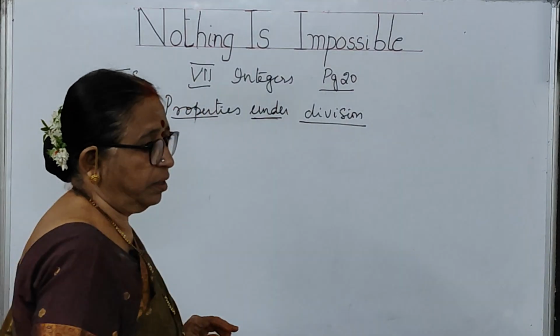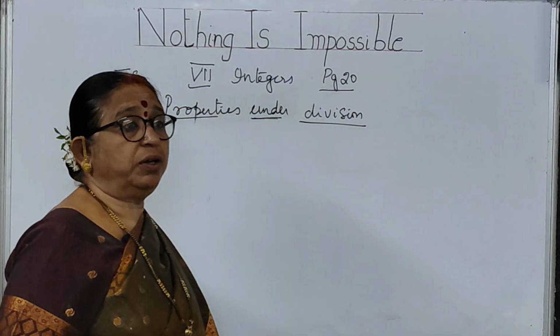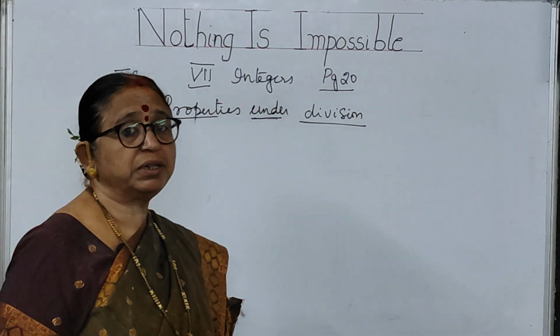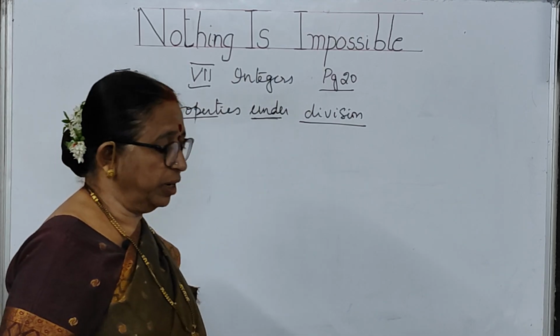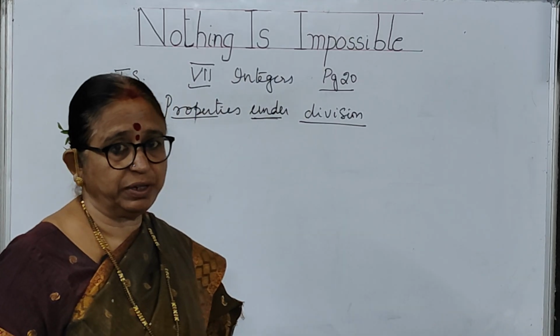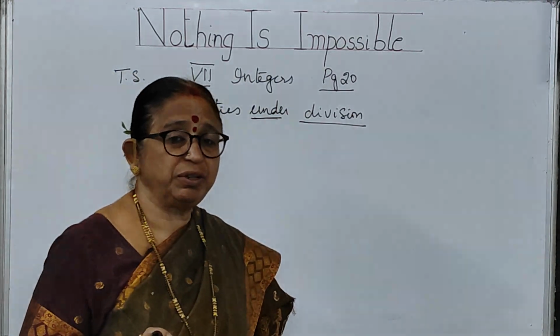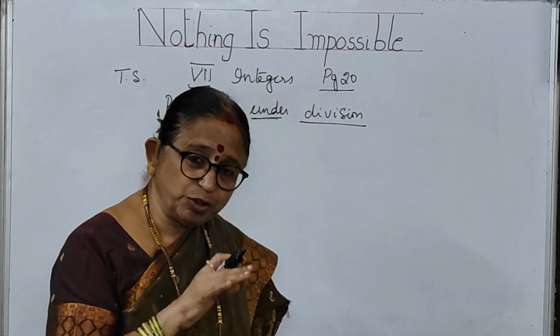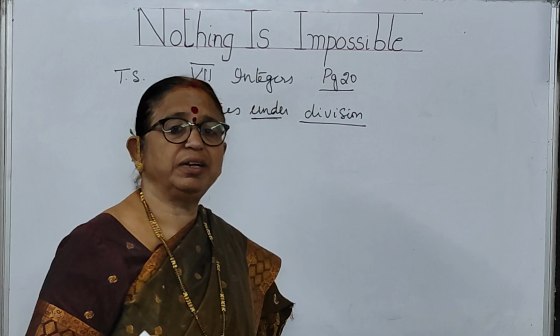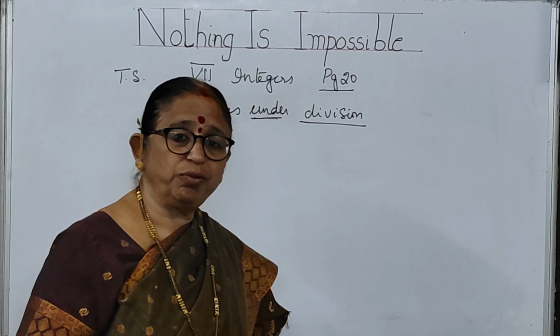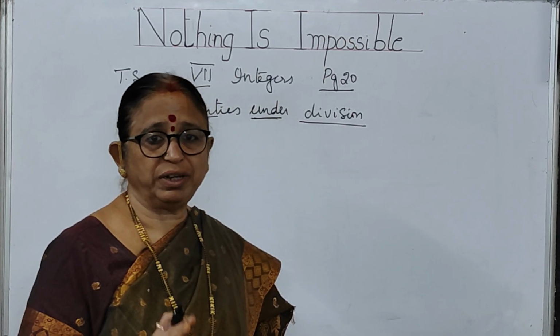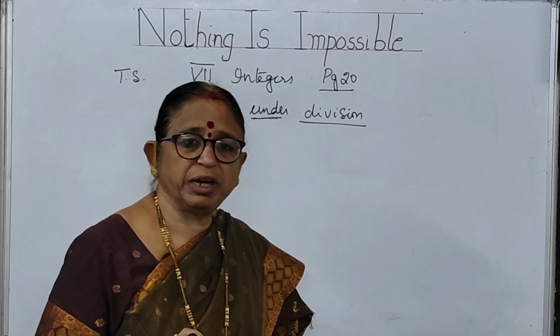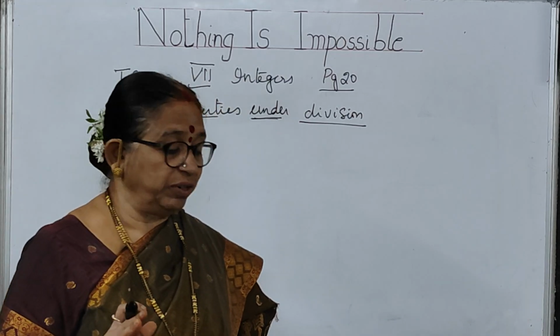I have taught you earlier about divisions of integers. When I was talking about divisions of integers, the property which you need to remember is whether the negative sign is there to the numerator or it is there to the denominator, the whole fraction gets a negative sign only. This you should keep in mind whenever you are doing divisions.